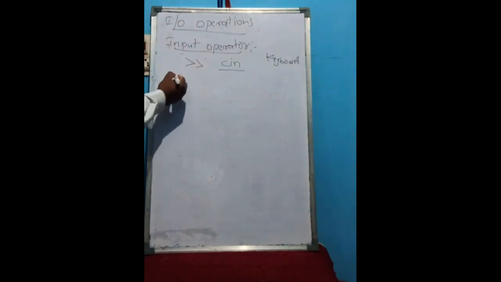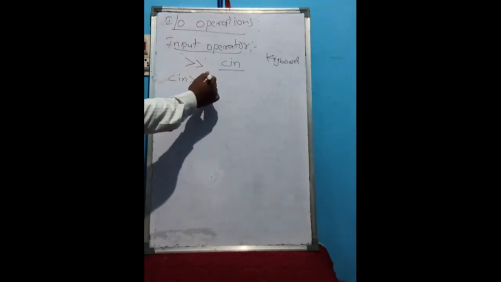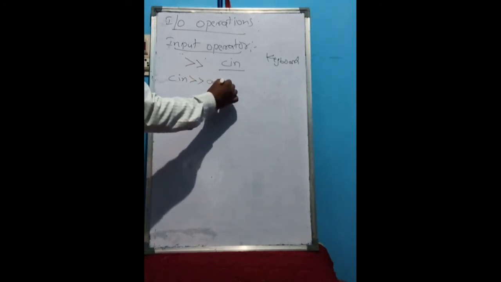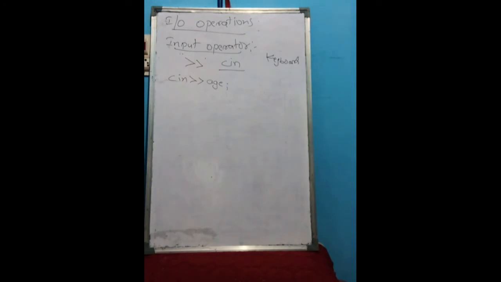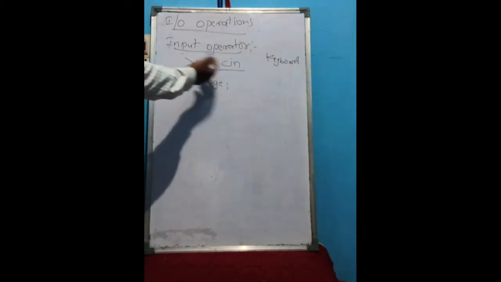For example, cin, age or name, anything. If you execute this, it will wait until we enter a key on the keyboard. When we enter it, the data will be received and saved in age. Age is a variable here, and the data will be saved in it. So this is the input operator.